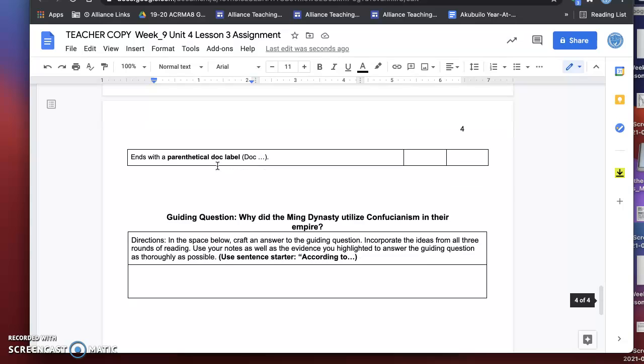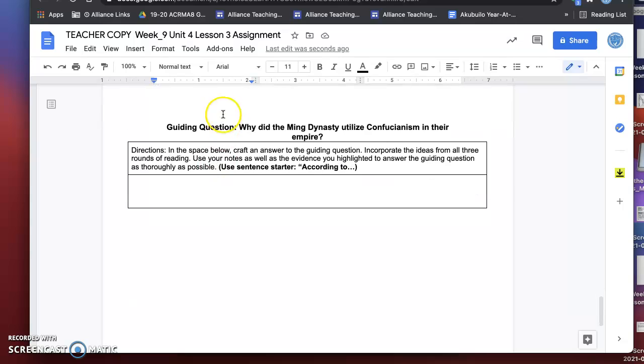Then when you get down here, you have the guiding question once again: why did the Ming Dynasty utilize Confucianism in their empire? We've been working with this before. Remember, you always want to start off your response with, according to.